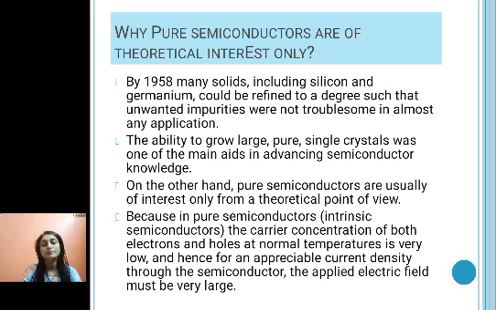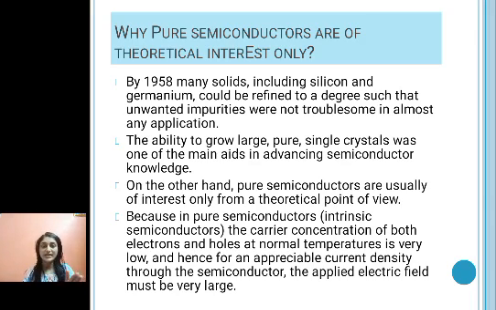Physicists were focusing more and more on making semiconductors pure because electrical conductivity is sensitive to purity. But pure semiconductors are of theoretical interest only. Why?